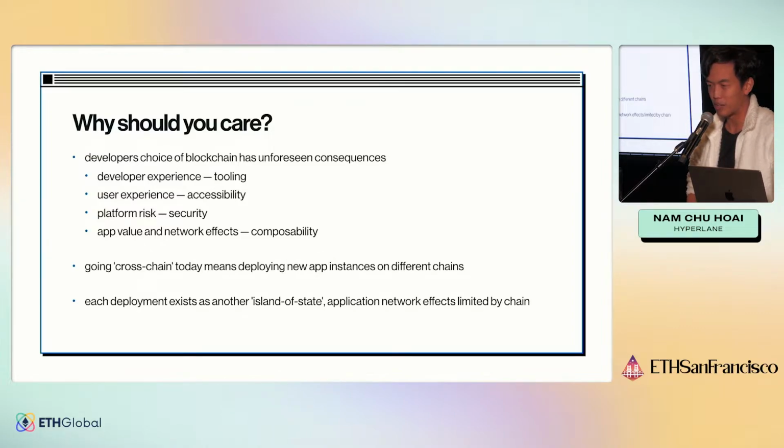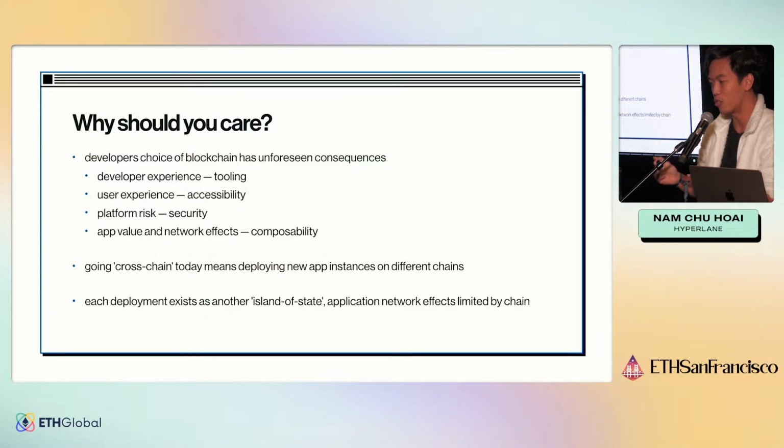Some people recognize this and they're doing what we call the copy and paste model, where you just deploy the same contract on every chain. Sushi and Uniswap did something like that, where they effectively deploy a new application on every chain, like Polygon, Arbitrum, Optimism. But all of those instances of those applications are completely separate.